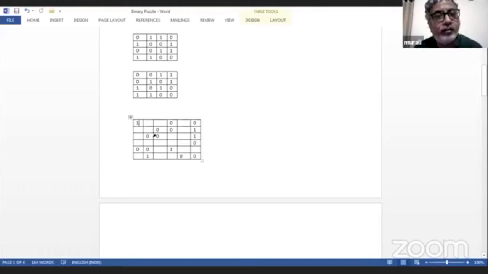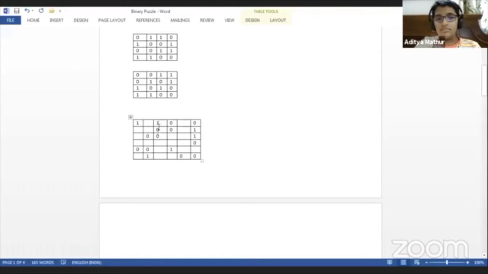Don't you think this is easier? There it would be 0? It can't be 0. There are already 2 zeros below it. It has to be something else. Think. 1. Yeah, it has to be 1. The rule says 3 consecutive zeros, so 3 consecutive ones can't be there in a row or a column. Correct?